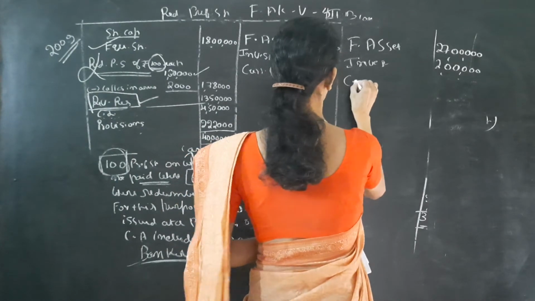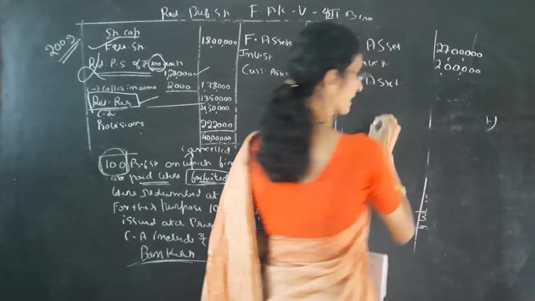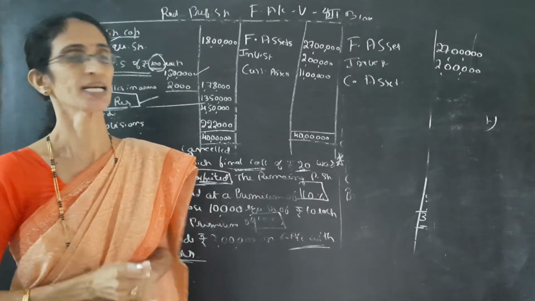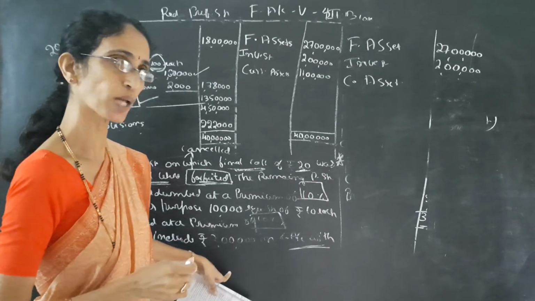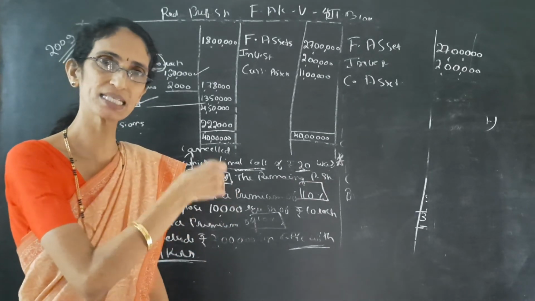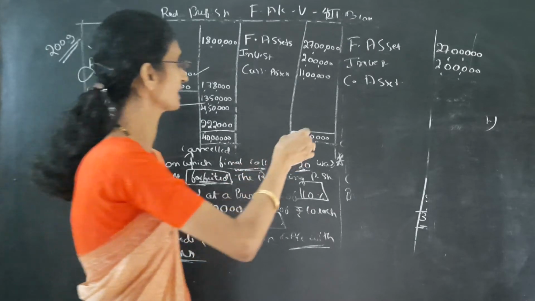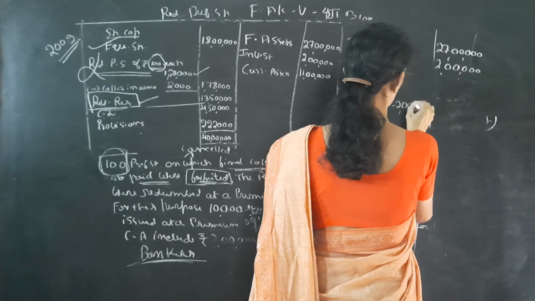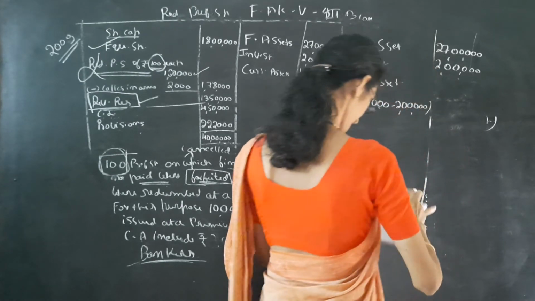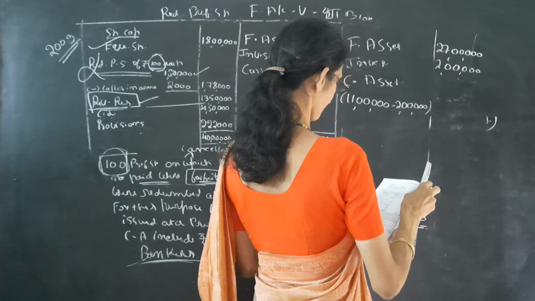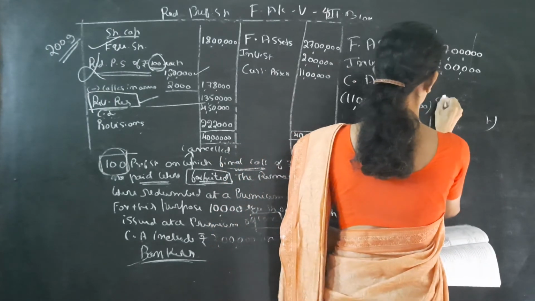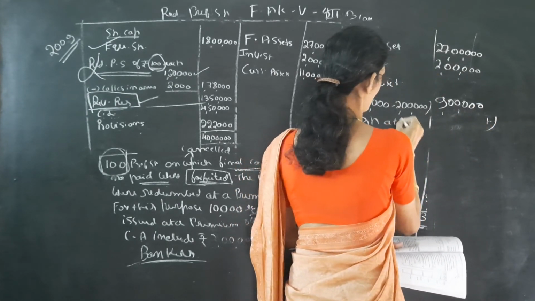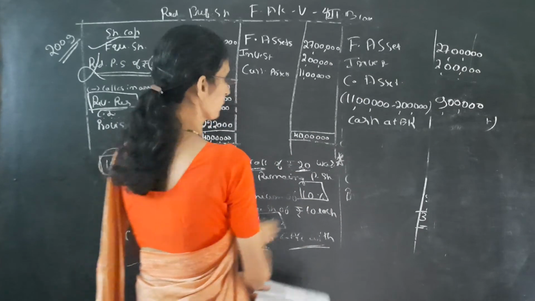So now current asset is how much? Remember, always current assets include cash at bank and cash in hand. Here, since there is a bank account adjustment, they are giving it separately. Of the current assets of 11 lakh, it includes 2 lakh cash at bank. So minus 2 lakh cash at bank, it is 9 lakh. Then we can write cash at bank. It is given in the adjustment, last, it is 2 lakh.